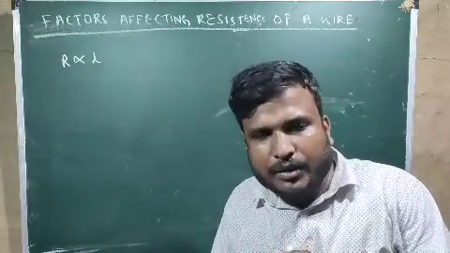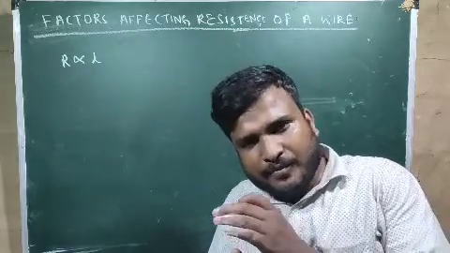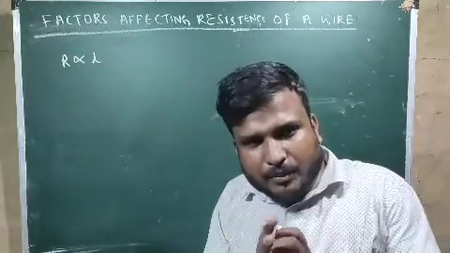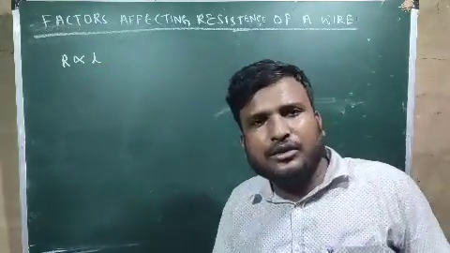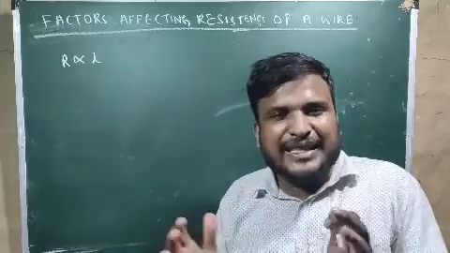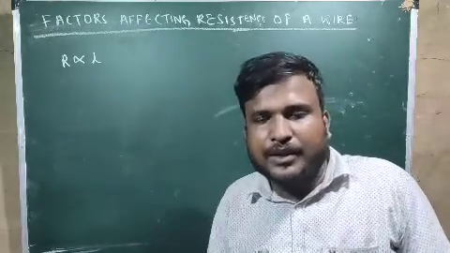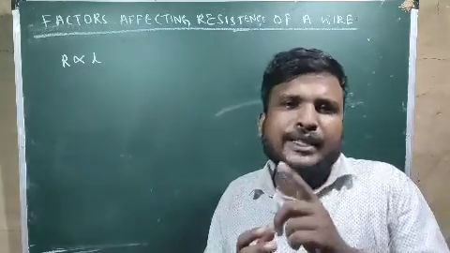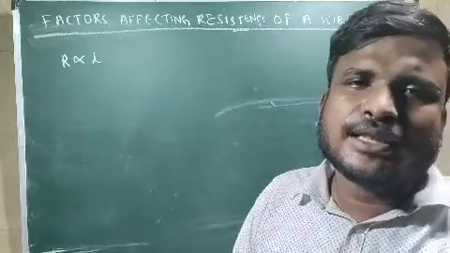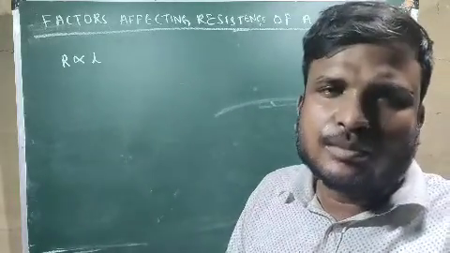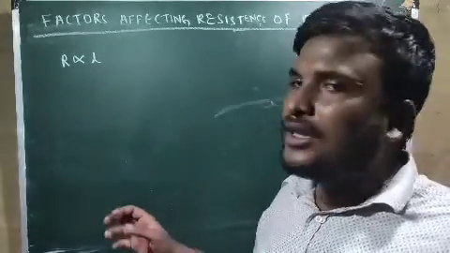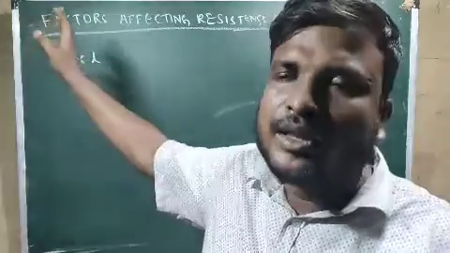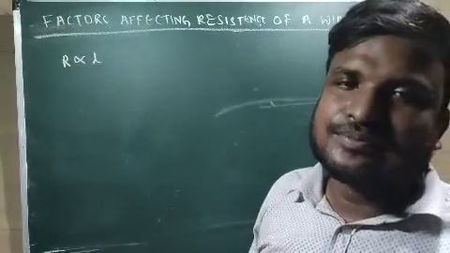If the length is more, resistance will be more. If resistance is more, the number of electrons flowing through the circuit will be less. Because resistance means what? It resists, it stops. What does it stop? It stops the flow of electrons. So if the flow of electrons is stopped, what can you say about the current? Current will also be stopped or less. So if the length of the conductor is more, resistance is more. If resistance is more, then current will be curbed, current will be less.